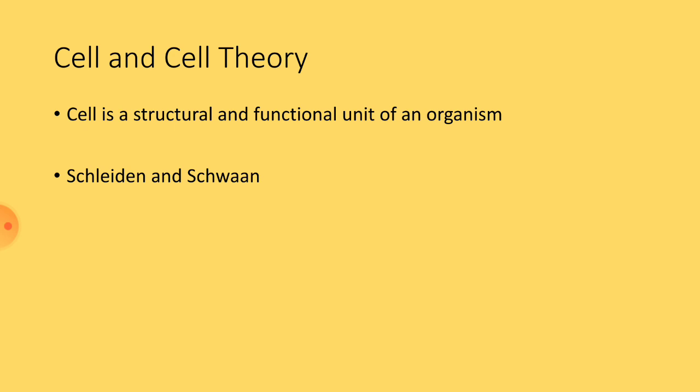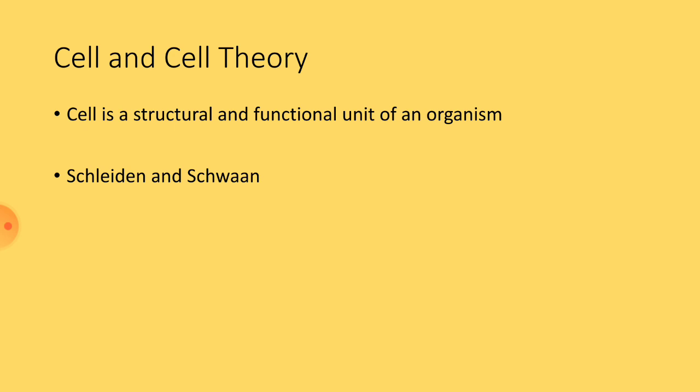And even before this, a scientist, Robert Hooke, identified cells in the cork of plants. That is a dead cell actually, but later Anton Leeuwenhoek also observed bacteria, a living cell, for the first time.